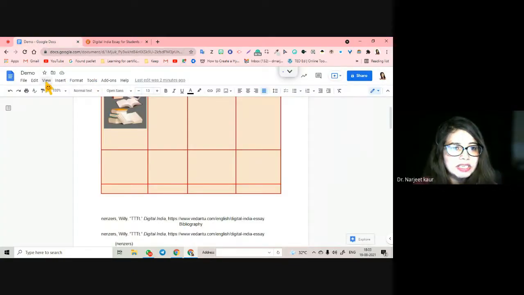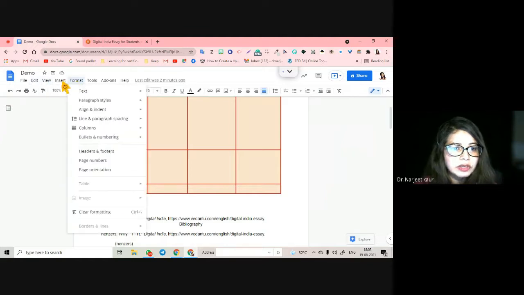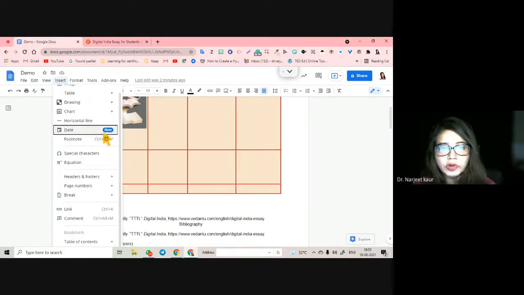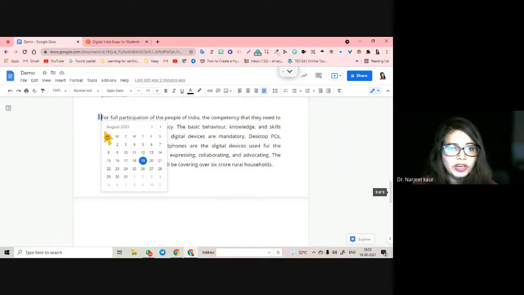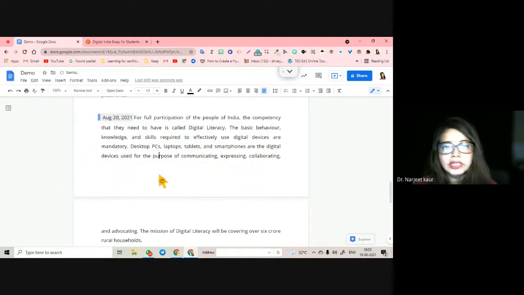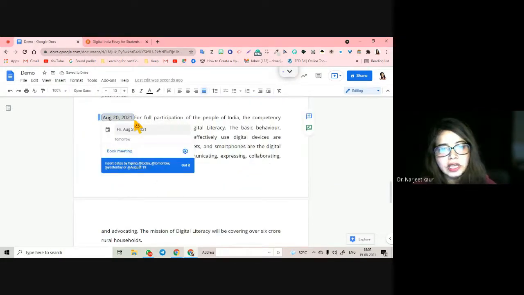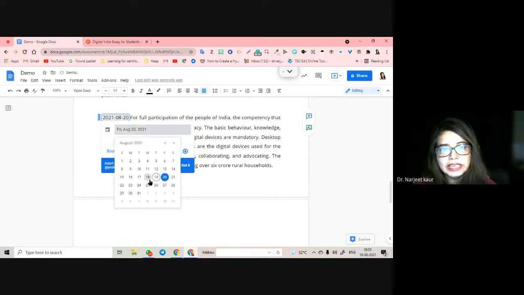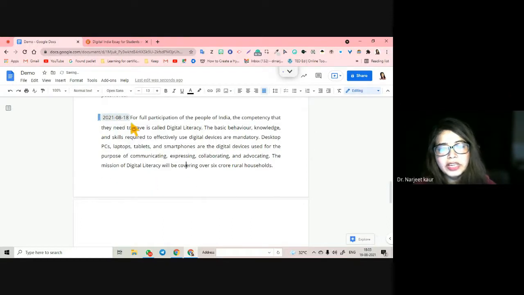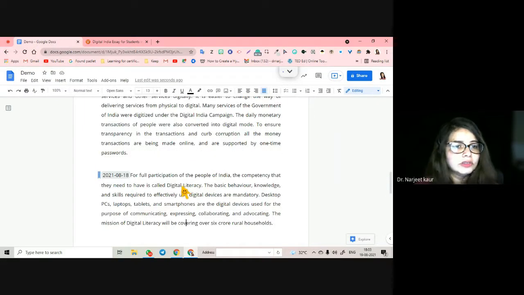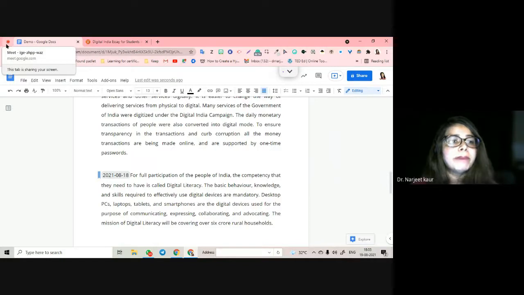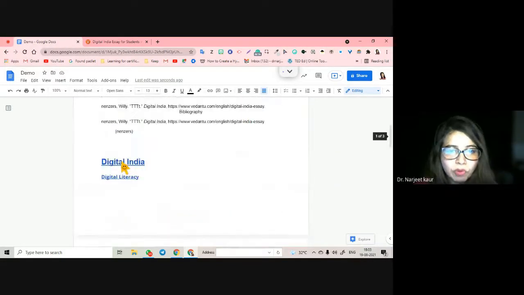Right now also I'm seeing it for the first time here. They are telling me that date option is also a new feature that has been added. So let me go here, and if you want to insert a date, you can insert a date as well. You can book a meeting with this, right? You can have a meeting, you can have any format that you want. I am looking at it for the first time along with you. Awesome feature again. And Google rocks with all the new features that it gives. But this is the difference between table of contents and bookmarks.